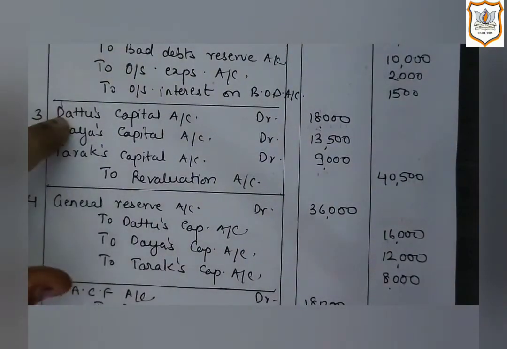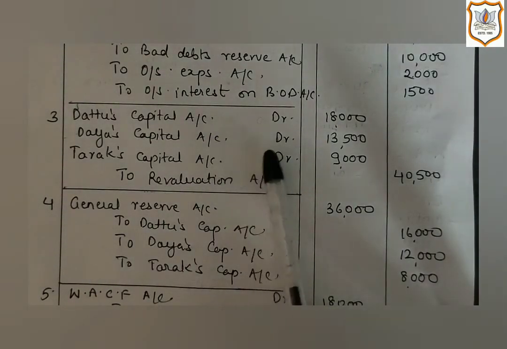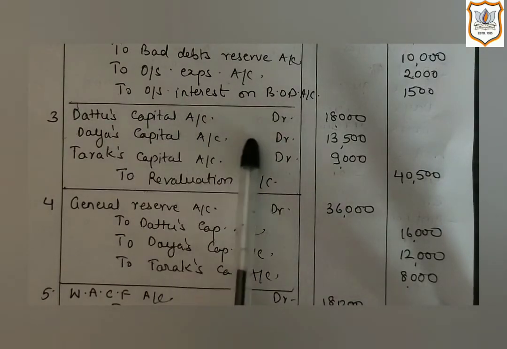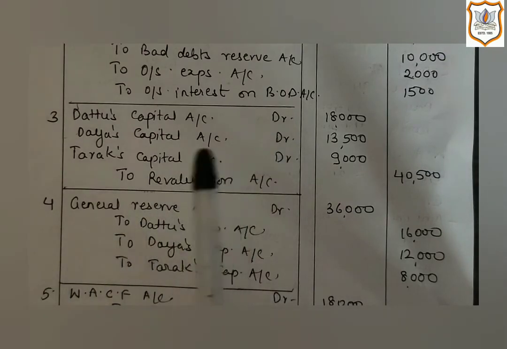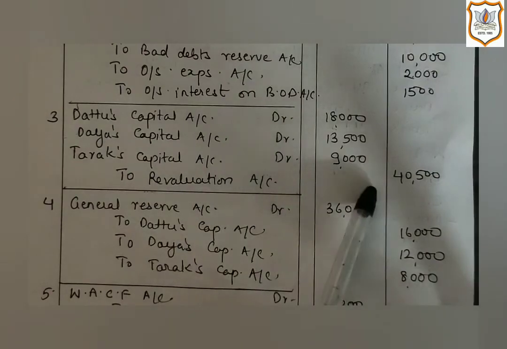So here is the third entry, which is of revaluation loss. So here the entry will be Dattu's capital account debit, Daya's capital account debit, Tarak's capital account debit. As it is revaluation loss, the loss will be debited to the partners' capital accounts, and the revaluation account will be credited.